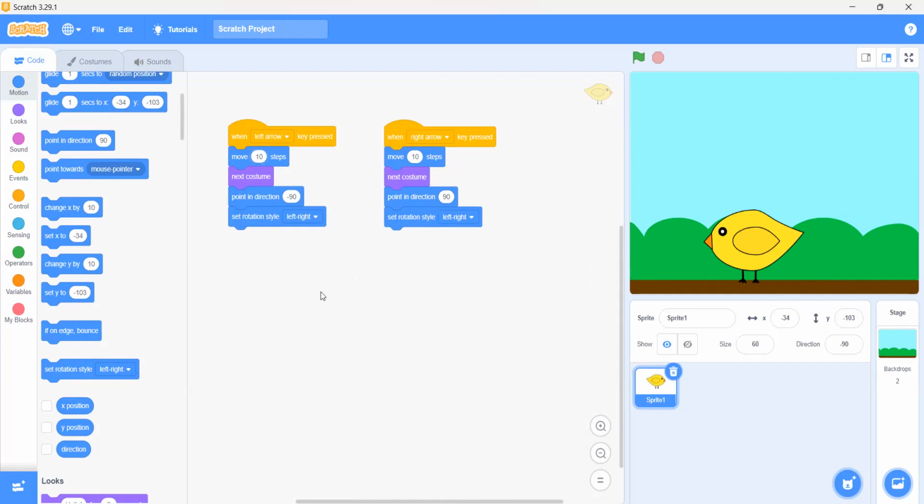Now when we click on the left arrow key, it is facing towards the left, and when we use move 10 steps, it goes forward, because it's the forward direction.